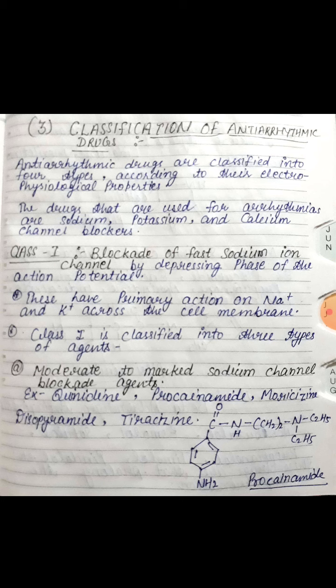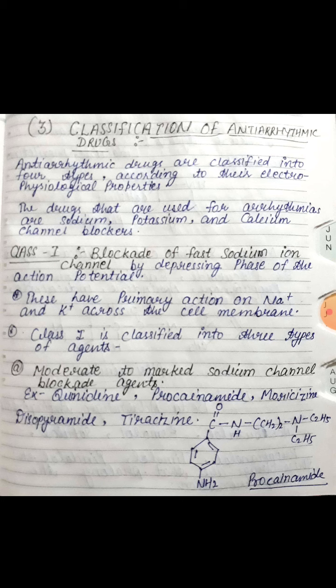So now come to the classification of antiarrhythmic drugs. Actually, antiarrhythmic drugs are classified into 4 types according to their electrophysiological properties. The drugs that are used for arrhythmias are sodium, potassium, and calcium channel blockers. So now come to the first class.